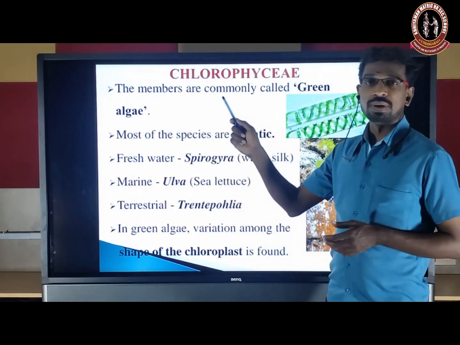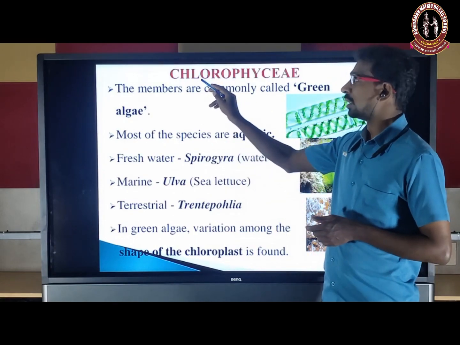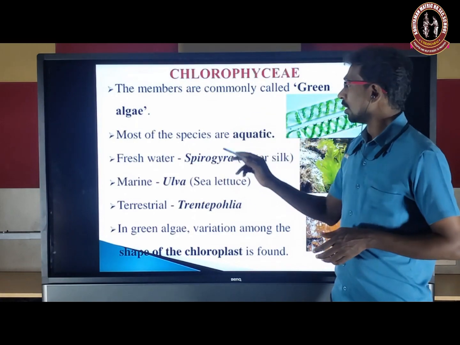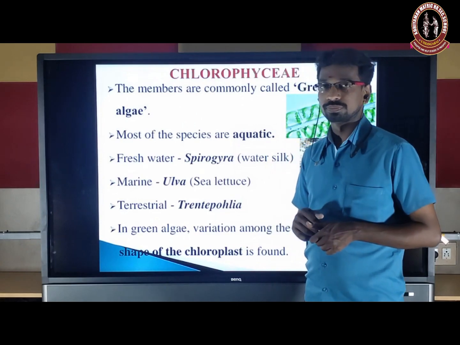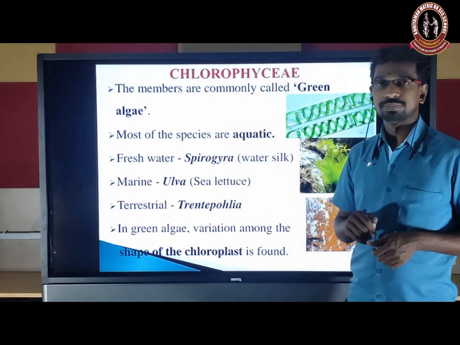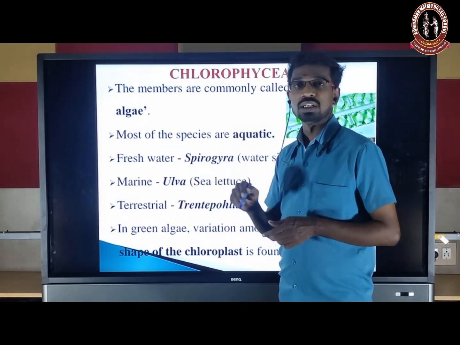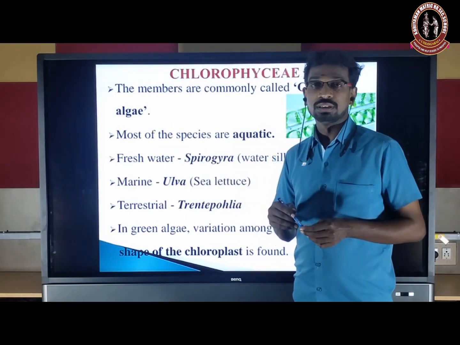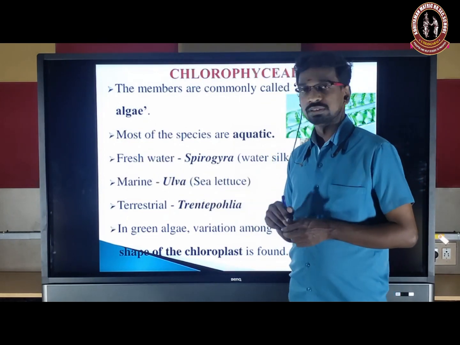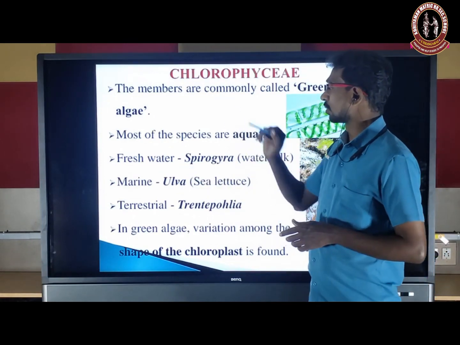The members of Chlorophyceae are commonly called green algae. It is a very important class. Most of the species are aquatic, and may be freshwater or marine. Freshwater, for example Spirogyra, is present in rivers, lakes and ponds. Marine means seawater, and some algae are examples of marine forms; they also belong to Chlorophyceae.